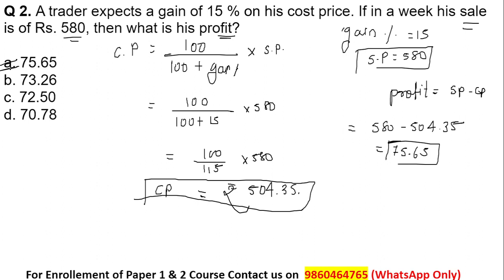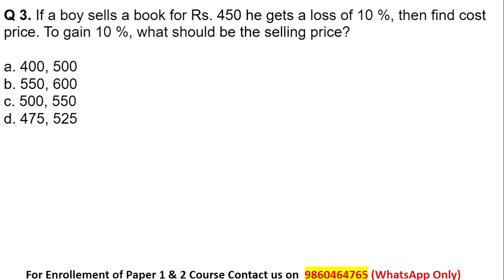Okay, so one more question that I would like to give you as homework. Now you can solve this particular question as homework. Just try to solve it, but based upon this particular question, there is actually one shortcut which is very simple. I'll explain what the shortcut is, but right now just use the formula that I have given you. The formula for this question is again the same which we have seen here. If a boy sells a book for rupees 450, selling price is given, and he has incurred a loss of 10%. It means loss percent is given, and here the selling price is given. We have to find the cost price.